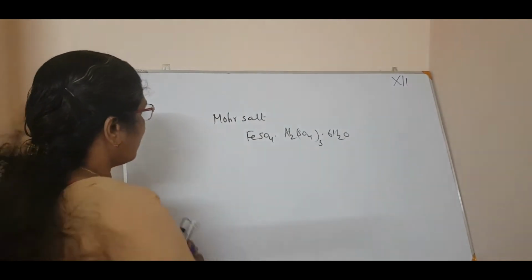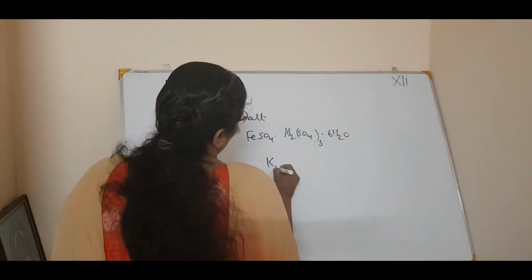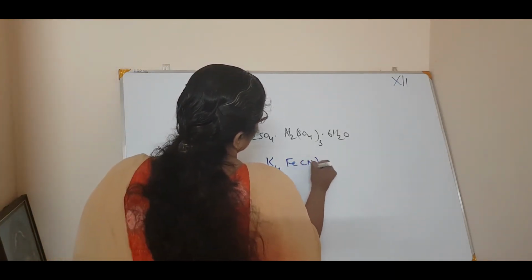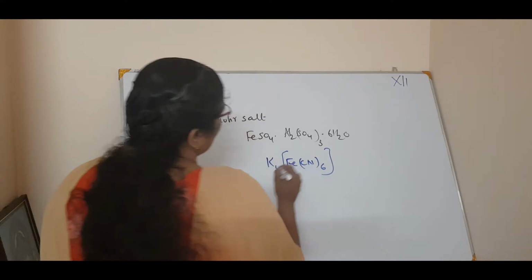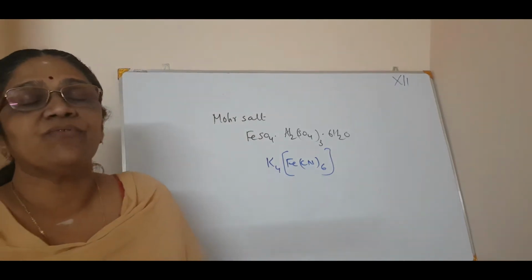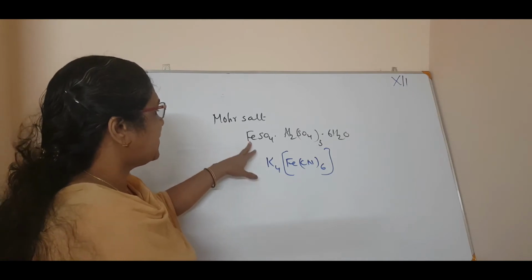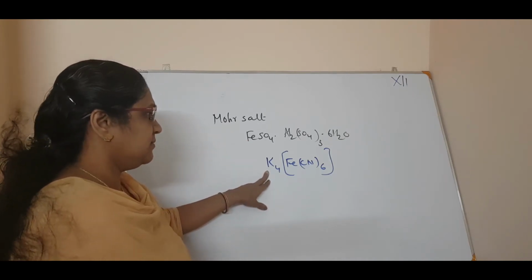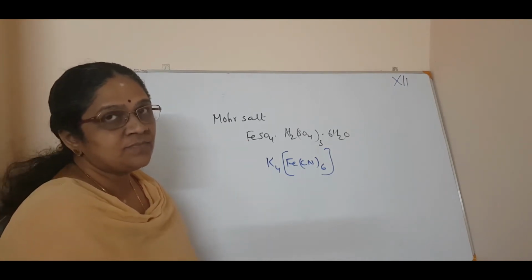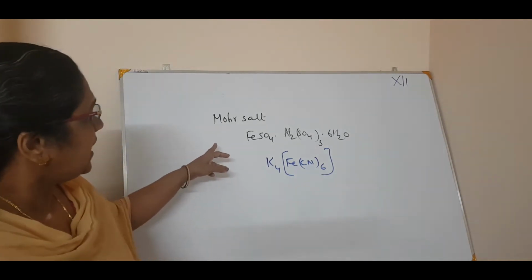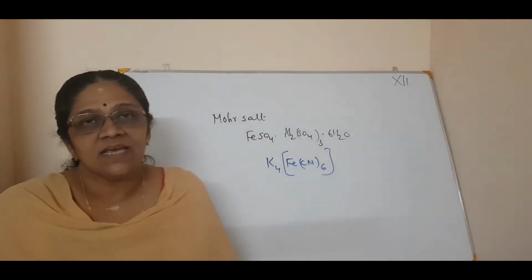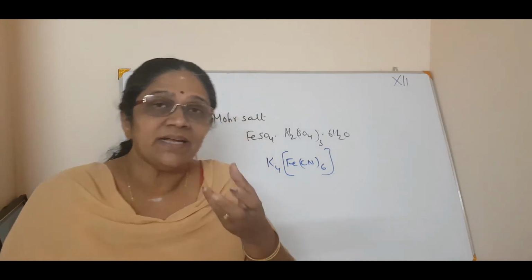And a complex is K4[Fe(CN)6]. This is a complex. So what is the main difference between this Mohr's salt and this complex? In Mohr's salt, the ions will get dissociated.